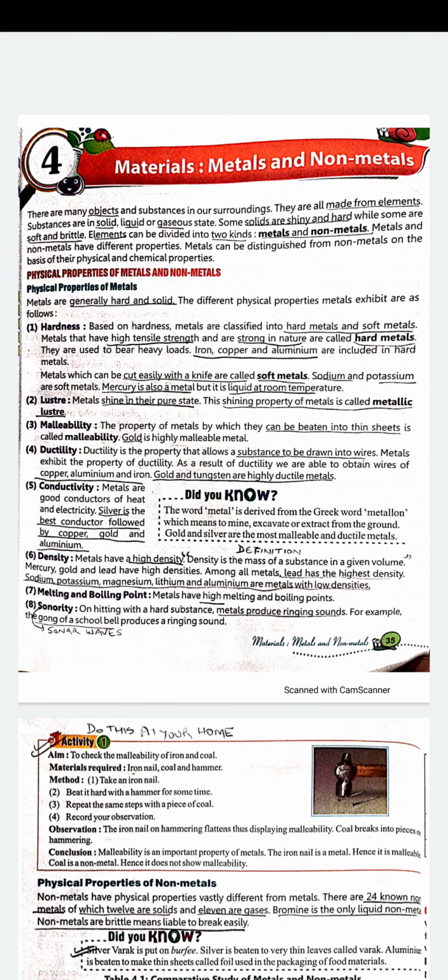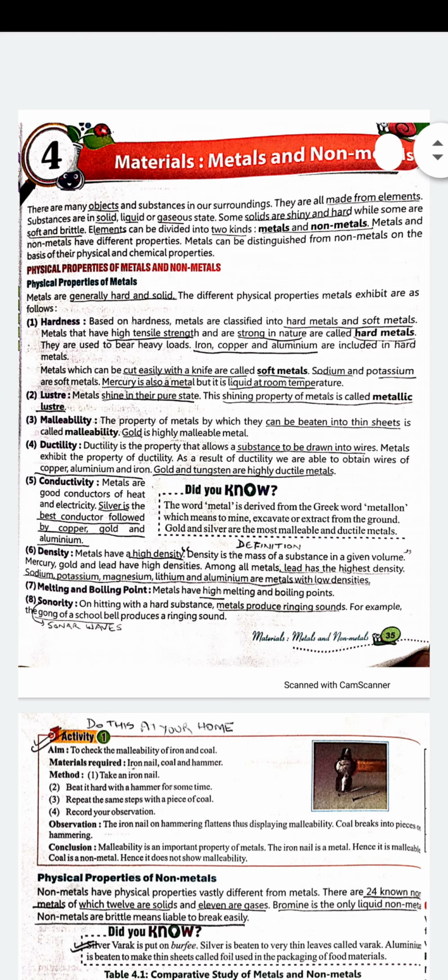The third is malleability. This is the property of metals by which they can be beaten into thin sheets, like gold, which is a highly malleable metal. Fourth is ductility. Ductility is a property in which metals can be drawn into wires, and for example, the wiring of your houses is done with metals like copper, aluminium, and iron. But again, gold and tungsten are very high in ductility.